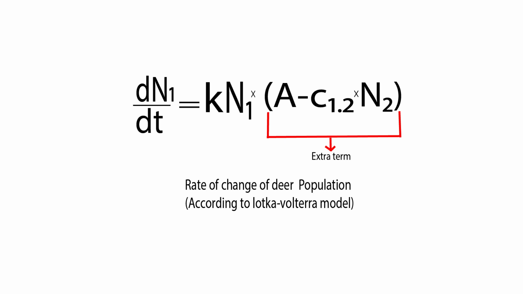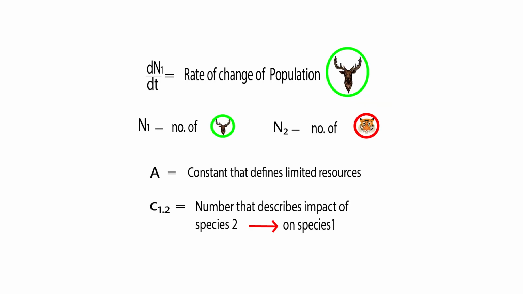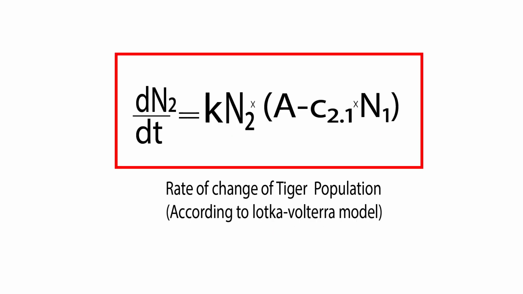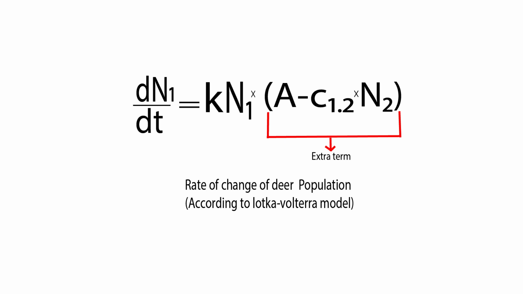This is how the differential equation for the rate of change of deer population changes due to the extra term. I'll first explain each term in the equation and then describe the meaning of that equation. The new equation that we got from the Lotka-Volterra model suggests that the rate of change of deer's population depends on the current population of both deers and tigers. When you look at the equation, it will speak out to you. If the population of tigers is high, the population of deers decreases since the coefficient will be negative. And if the population of tigers is less, the population of deers will increase since the coefficient will be positive.